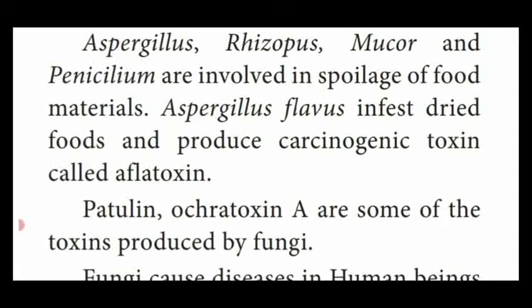If you throw a piece of bread in one corner of your house, two days after we can see white or ash colored patches on the surface of the bread, which means that the bread or food material is spoiled by fungi such as Rhizopus and Mucor.